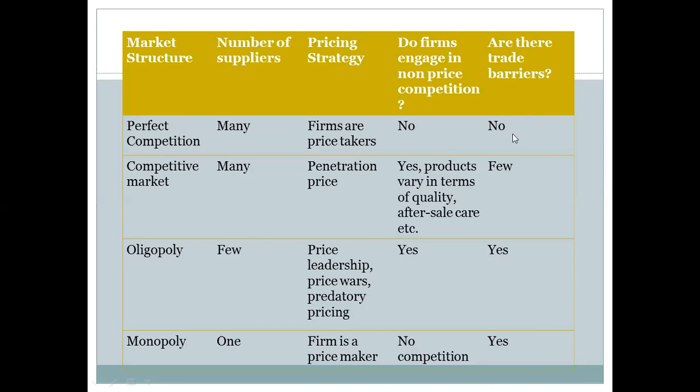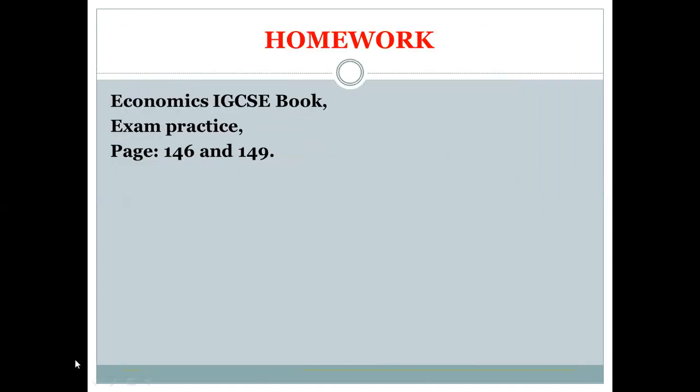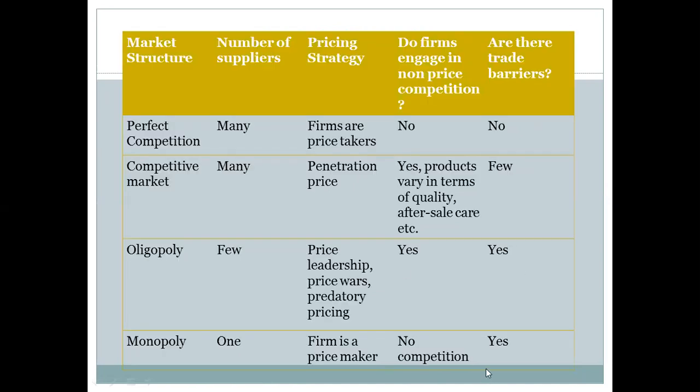Are there trade barriers? In perfect competition, there are no trade barriers, and it is very easy to enter this market. In a competitive market, there are few trade barriers. In oligopoly, yes, there will be barriers, and in monopoly they also have barriers.